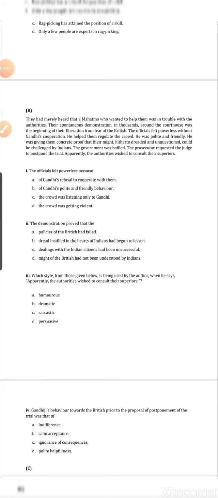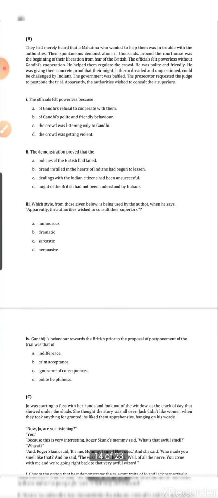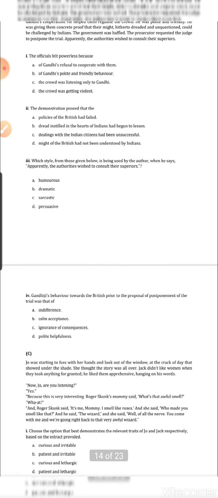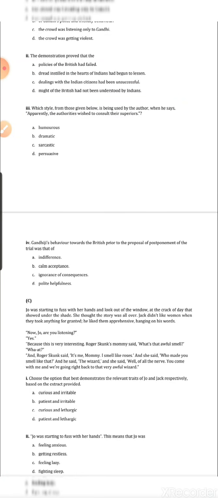So, from Indigo, what kinds of questions have appeared? The officials felt powerless, a very direct question. The demonstration proved that, this is also a direct question. Which style from those given below is being used by the author when he says apparently the authorities wish to consult their superiors? This is not a direct question. The style and tone of the writer has been asked: in what tone has the writer written that particular phrase? Next, Gandhiji's behavior towards the British prior to the proposal of postponement of the trial was that of.